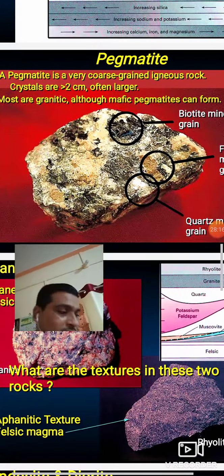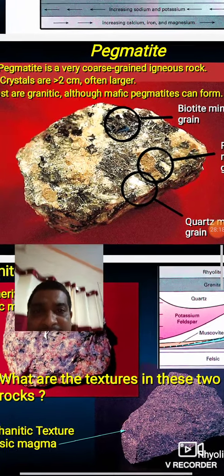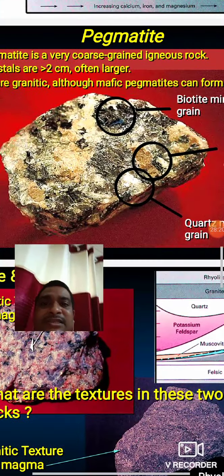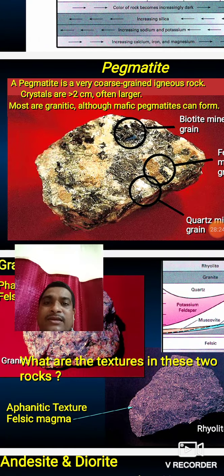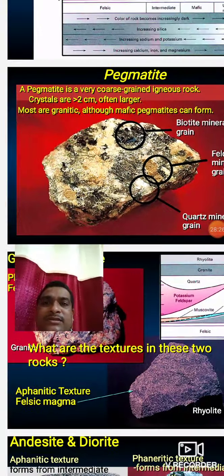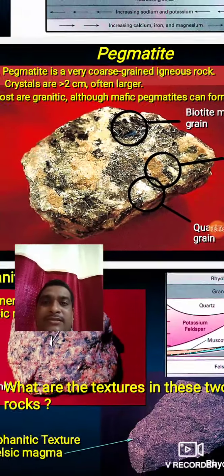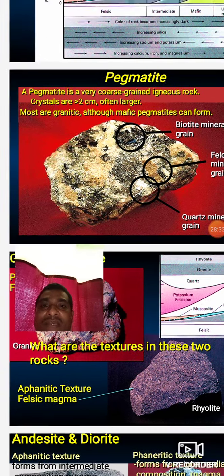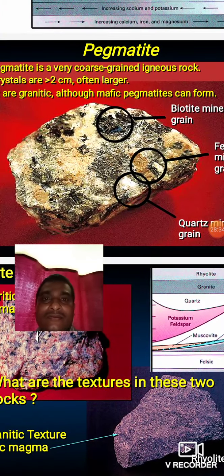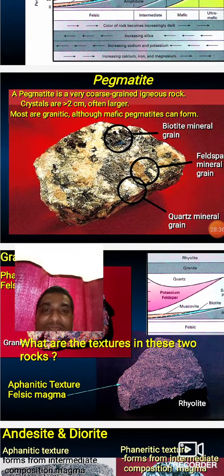Pegmatite is a very coarse-grained igneous rock. The crystal size of pegmatite is greater than 2 mm, so it is easily seen by the naked eye. You see this diagram: most are granitic, and mafic pegmatite can also form.